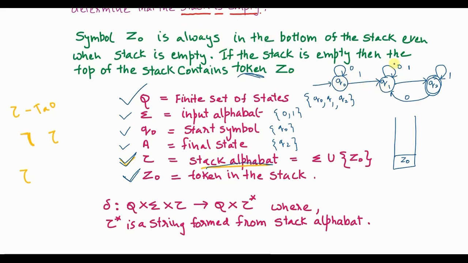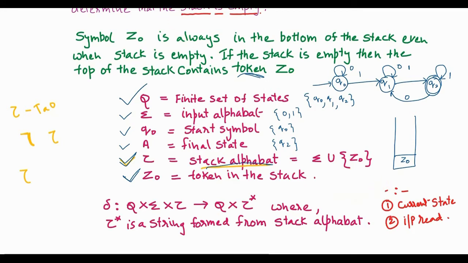Whenever we are dealing with finite automata, it makes a transition from one state to another based on only two things: its current state, and its current input symbol read. Whereas a PDA, whenever it makes a transition, takes into consideration three things.